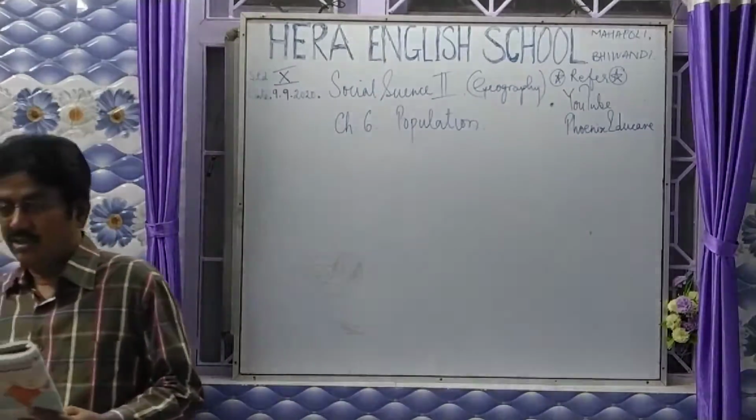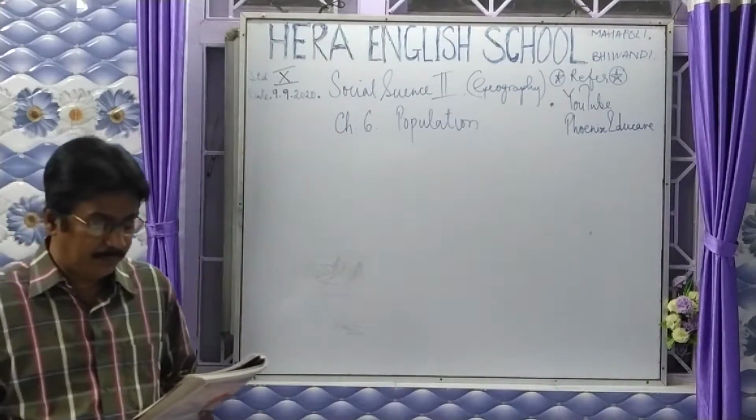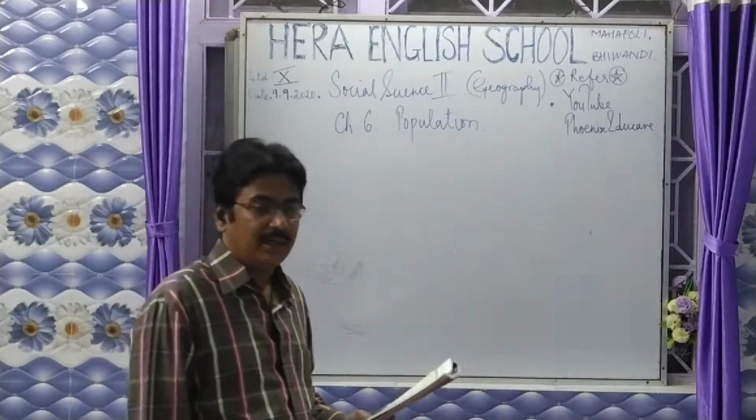These are the various states having very little population, less than 50 per square kilometer.